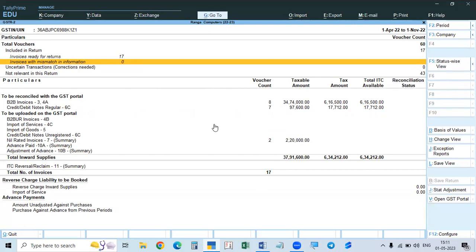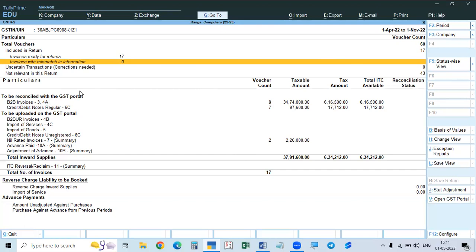The second one has different tables, meaning the number of vouchers, that is the vouchers count plus errors, the number of vouchers in which we have errors. That is what is indicated in the first part. In the second part, the nature of the vouchers, that is what is the nature of the vouchers, are shown here in the shape of tables. The first one is B2B invoices.